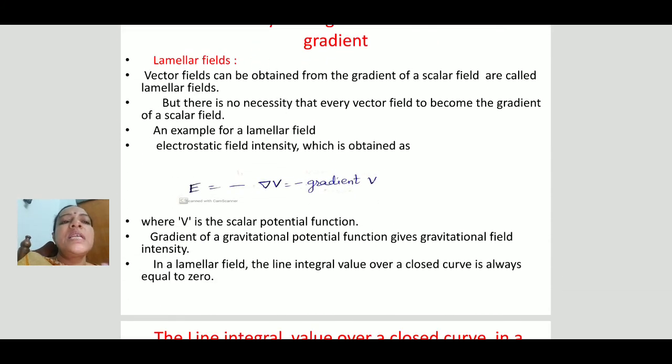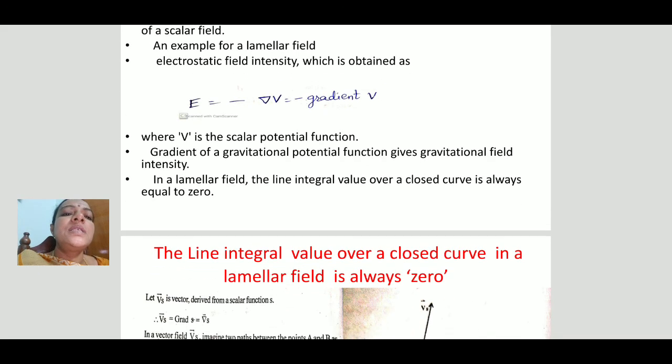The physical significance of the gradient is that some vectors can be obtained by operating del on a scalar. These types of vectors are known as lamellar vectors, and the fields are known as lamellar fields. An example for this one: electric field intensity can be obtained by the negative of the gradient of the potential. So this is a lamellar field.